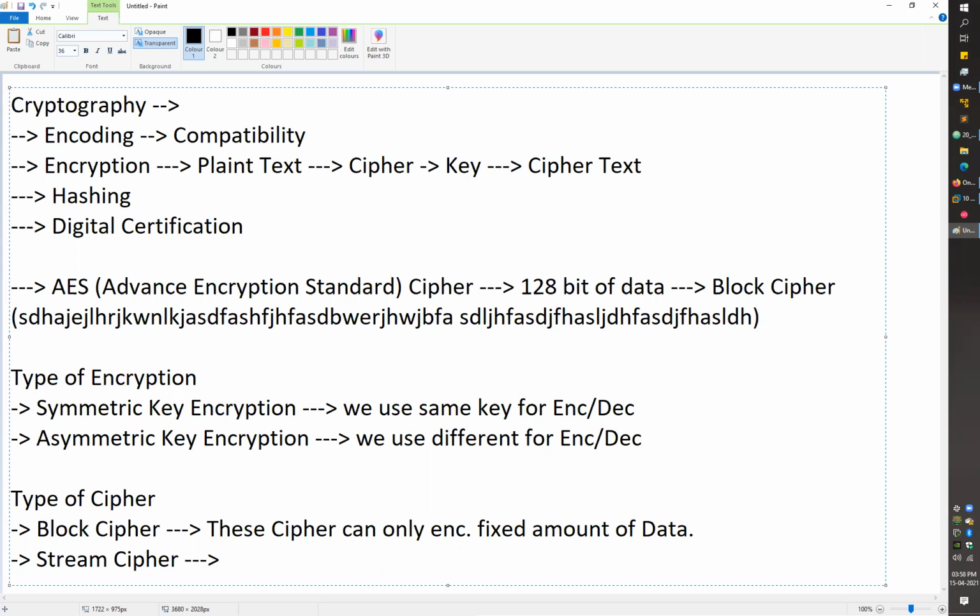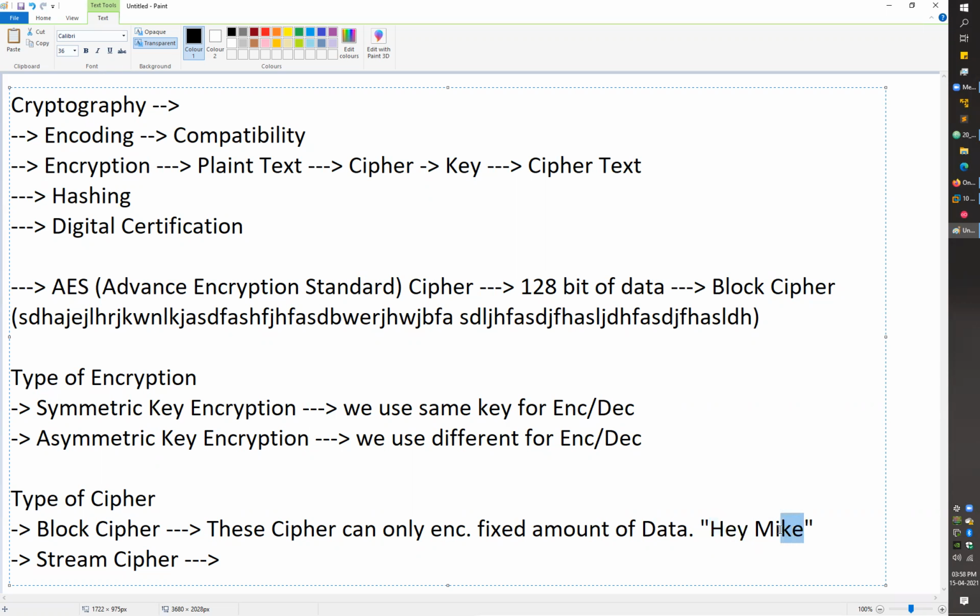Then after that, the second type of cipher was the stream cipher, which can encrypt data of variable length. Let's go with an example. Suppose I want to convey some message to Mike again. I'm writing the message, hey Mike, right? If you translate them into binary values, the first one is 8 bits, again 8 bits, okay, 8, 16, 24, and you can go on and so on.